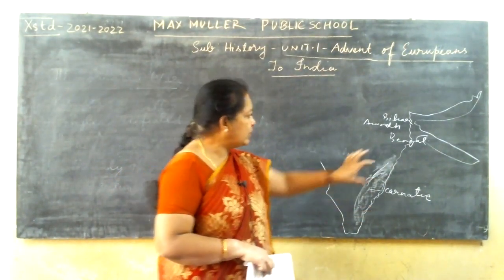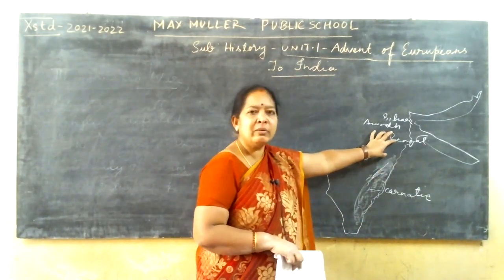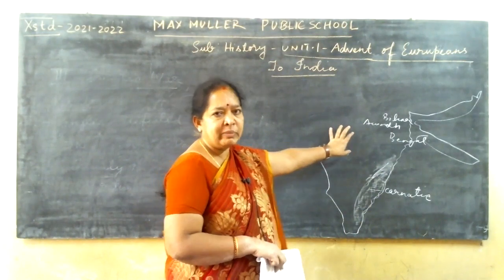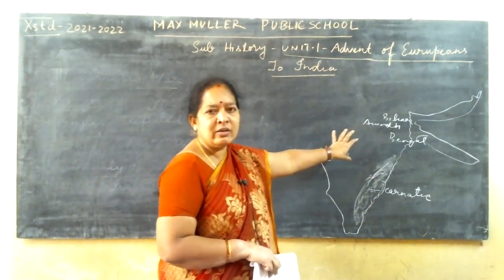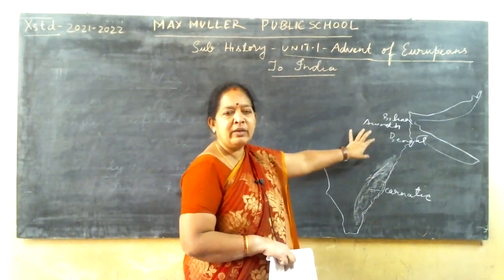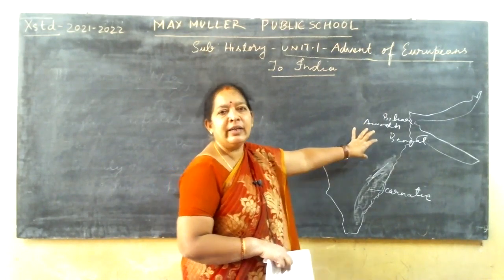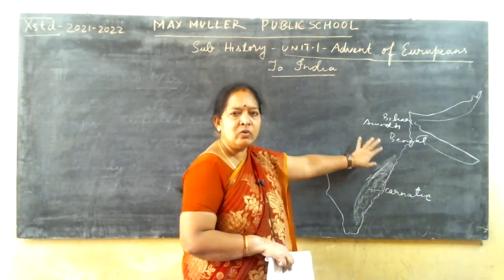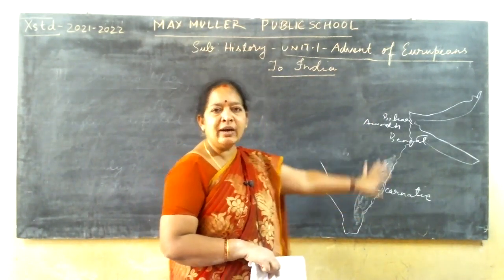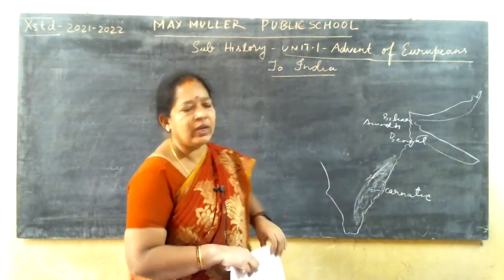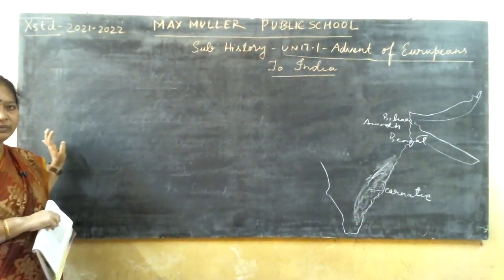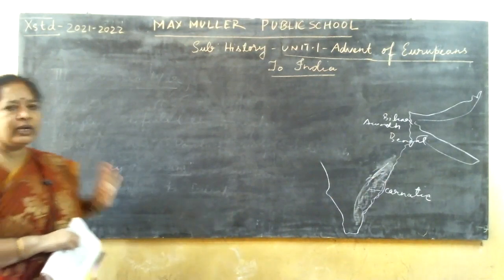Then they purchased three villages here in Bengal, and after having permission from Shah Jahan and Jahangir, they started trading in India. Then finally, they were the people who had control over the whole of India by the end of the 18th century.